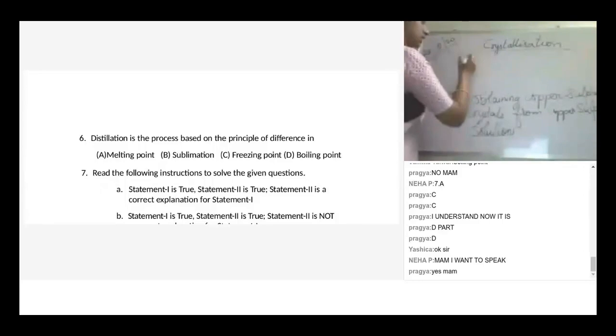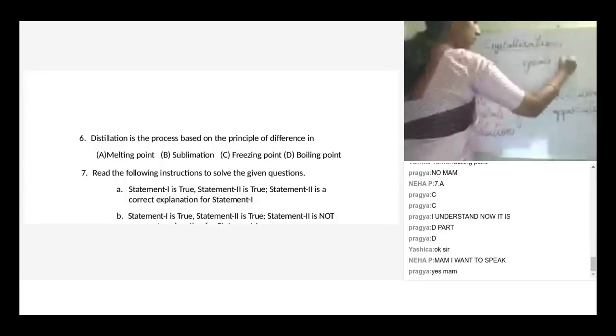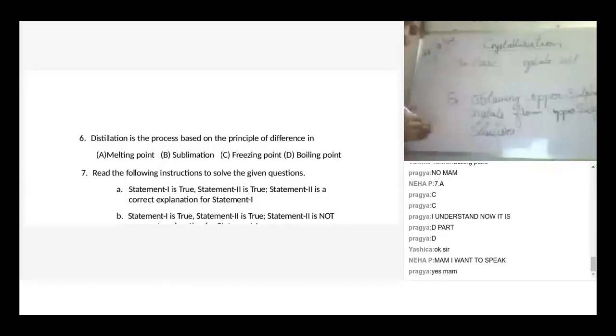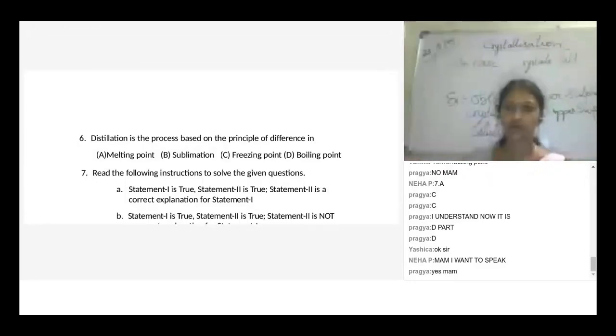In the same way, crystallization can also be observed in the case of crystal salts. You know the crystal salt? The crystal salt is obtained from seawater. The seawater consists of different kinds of salts, and the main required salt is crystalline NaCl, sodium chloride.